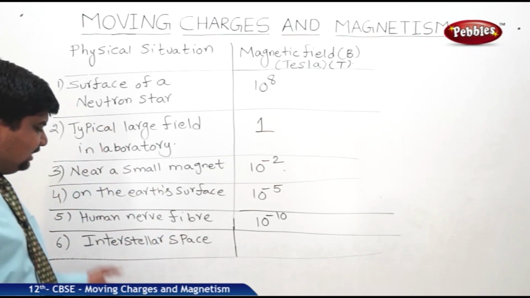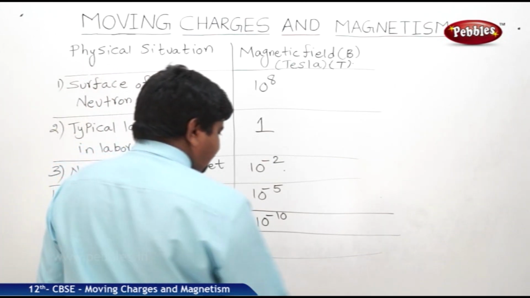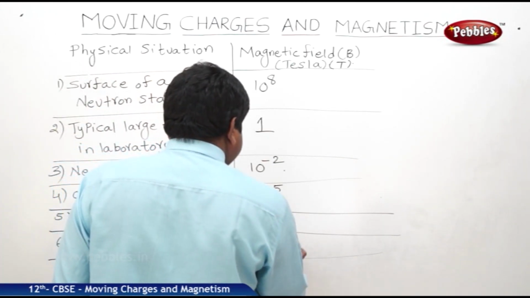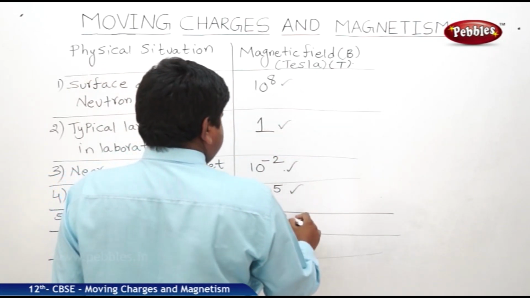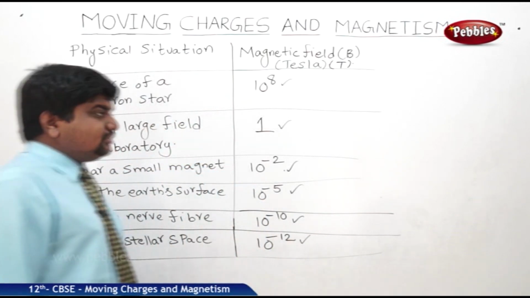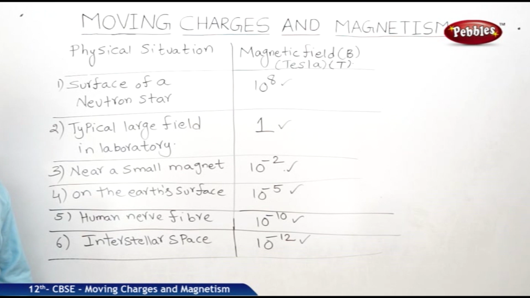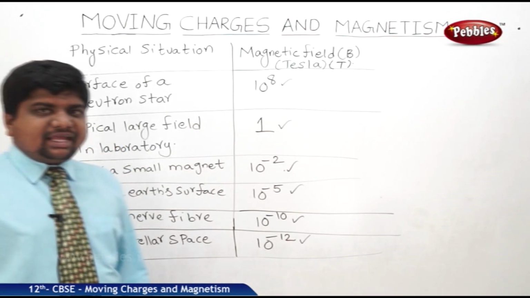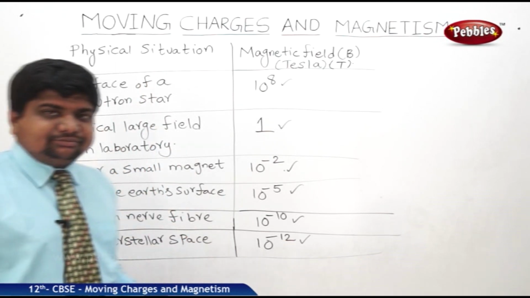In interstellar space, we can expect a magnetic field of the order of 10 to the power of minus 12 Tesla. These are all the orders. So these are the different physical situations from neutron stars to interstellar space. In between we can expect the Earth also having a magnetic field strength. So this is the table which is useful.